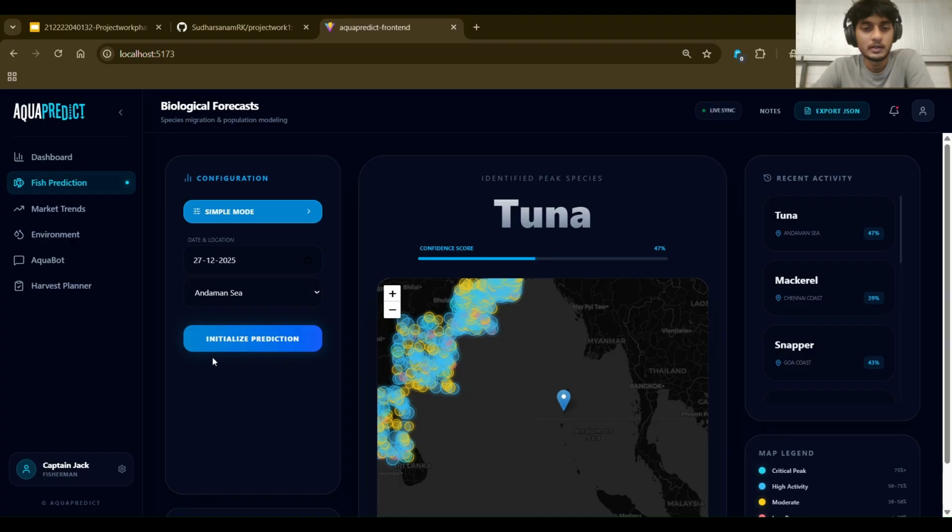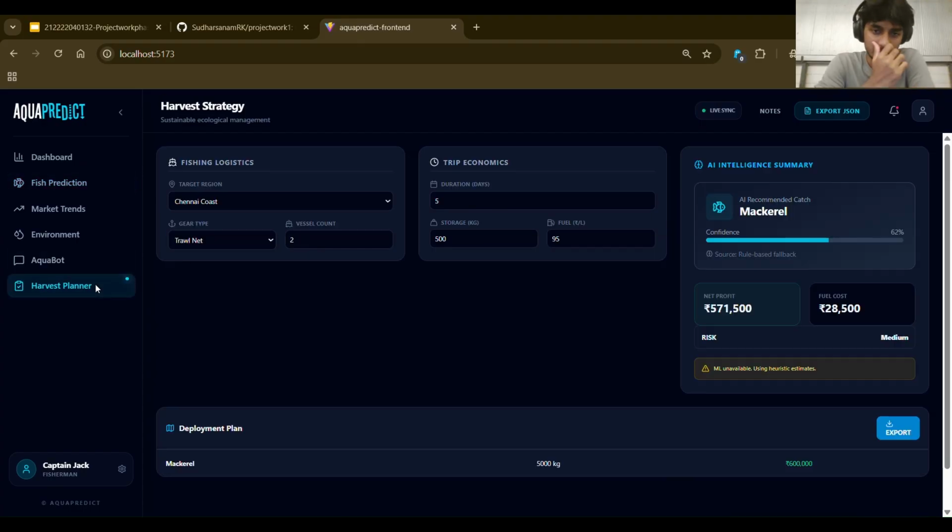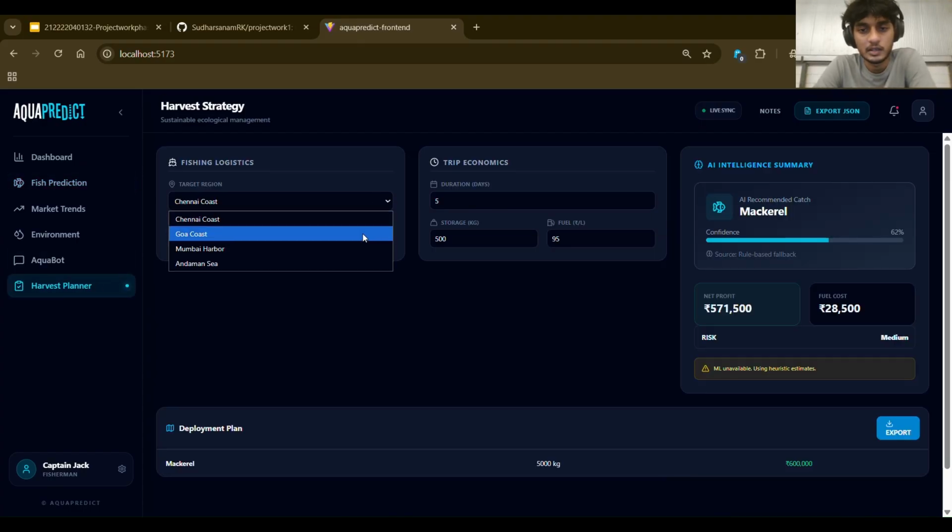The visual highlight here is the interactive heat map, which is built using Leaflet. It uses cluster-based visualization to show high concentration, and this reduces the search time at sea, directly cutting down the carbon emissions and fuel costs.